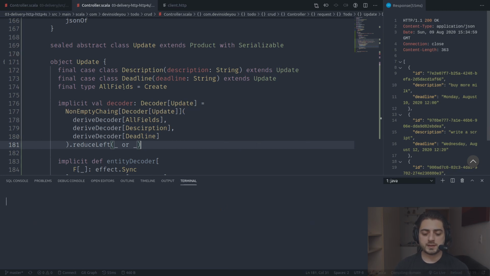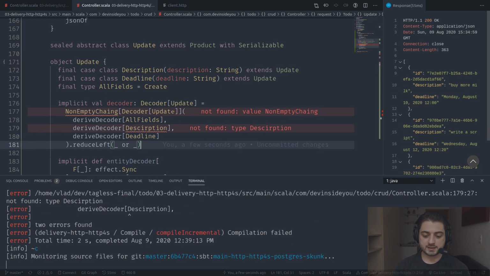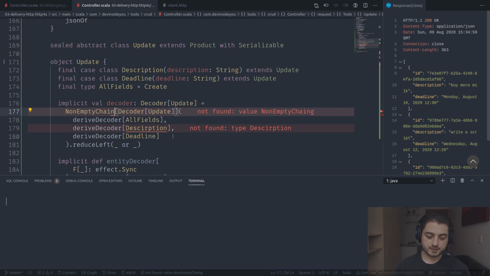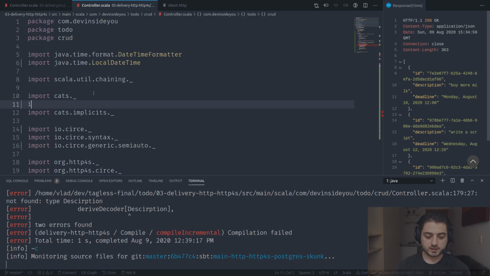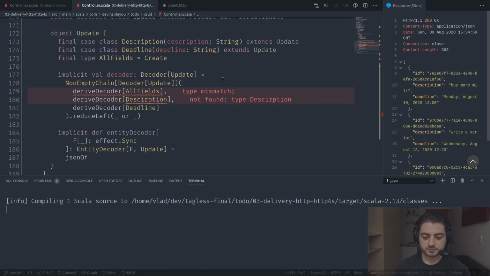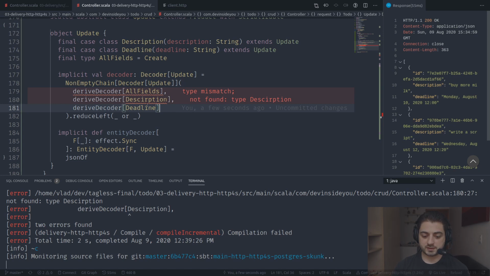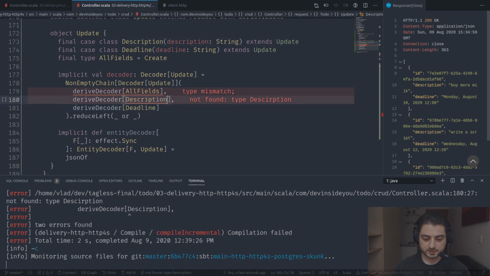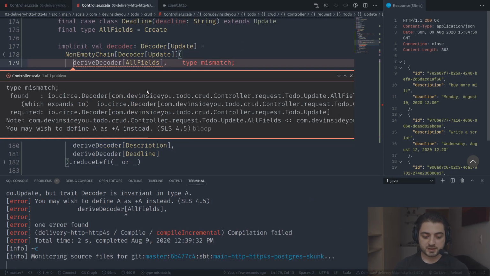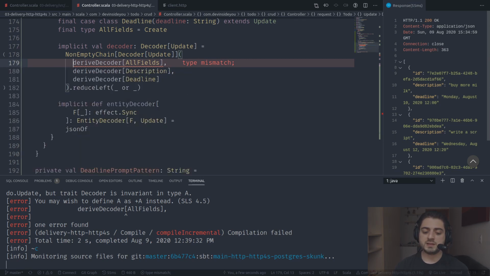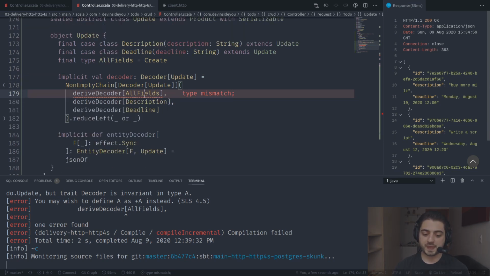Okay, so if we do this, it's still not going to compile. That's just because I can't type. Okay, so let's just go up and do import cats.data. Now it's going to say type mismatch, and also not found type description. Hold on. All right. Okay, type mismatch. It basically says I found the decoder for all fields, but I wanted the one for update. All we need to do is widen these types to this type.